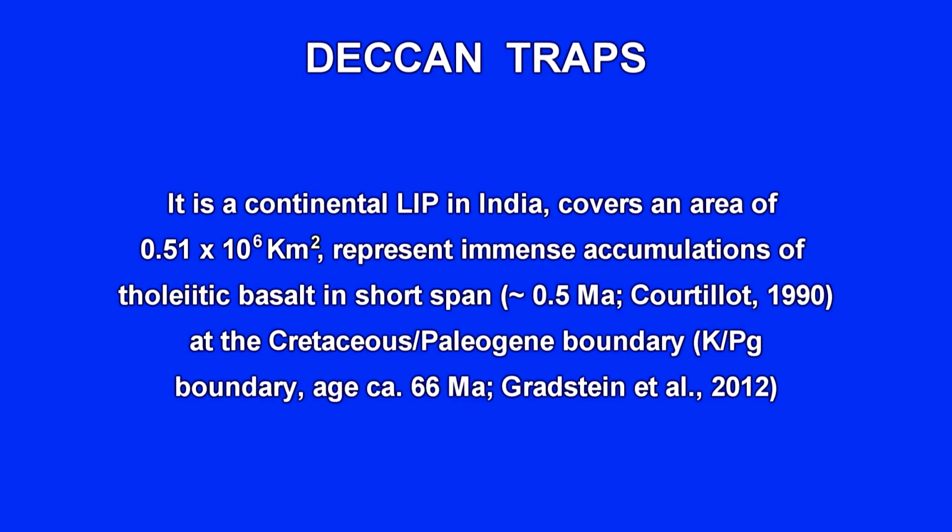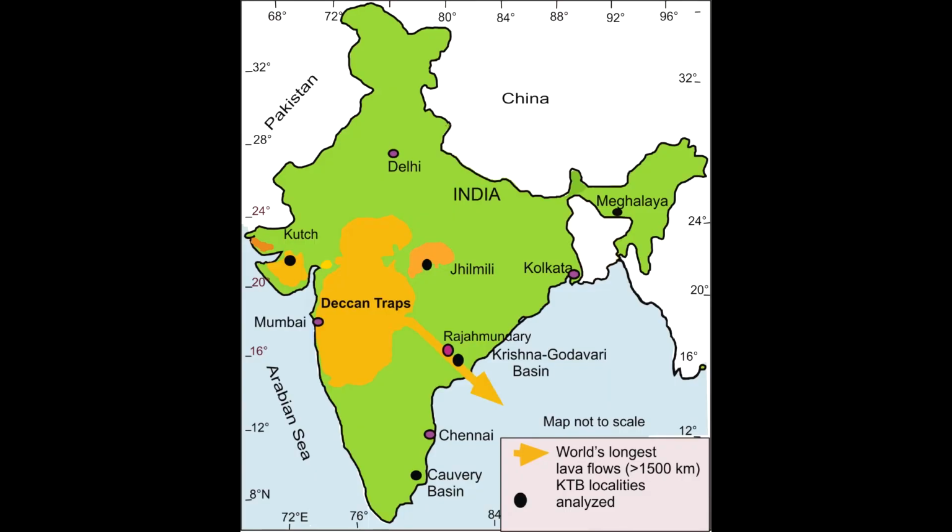Now, when we define Deccan volcanism in a nutshell, it is a continental large igneous province. There are large igneous provinces in oceans also, but our talk is confined to those large igneous provinces which are in the continent, and that too is focused mainly on the Deccan volcanism. So, they are continental large igneous provinces occurring in India, covering an area of 0.51 into 10 raised to the power 6 kilometer square. This is the spatial or geographical distribution.